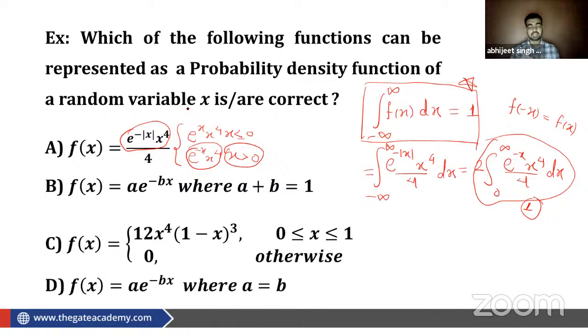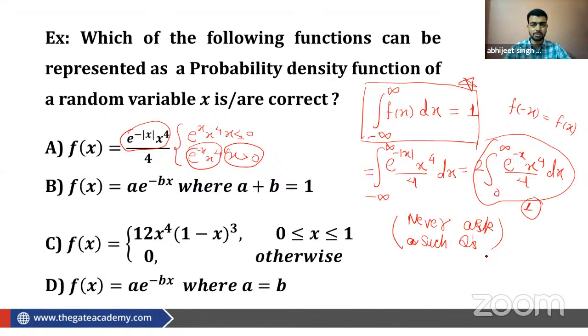Don't worry, GATE will never ask such kind of question. There is a very low probability. Students, you should not worry about that. Why have I taken these questions? So that it will be clear in your mind that in the GATE exam they will not ask such kind of questions. So the fear that you have in your mind about the MSQ, I can remove from you. You have to be very confident. You should not worry about the MSQ questions.